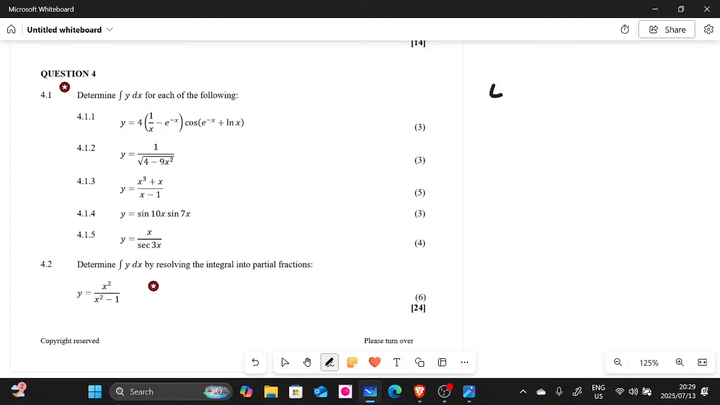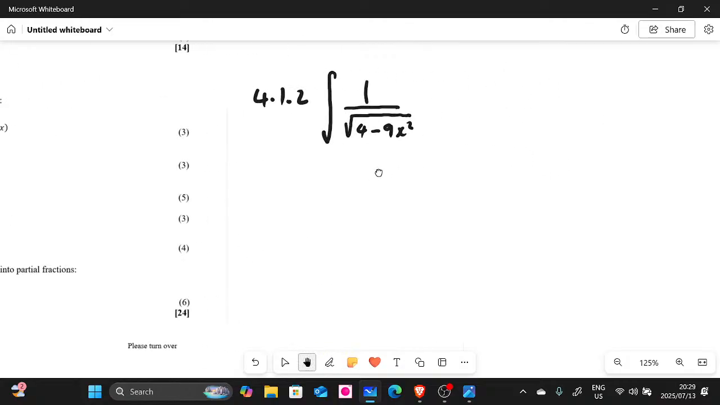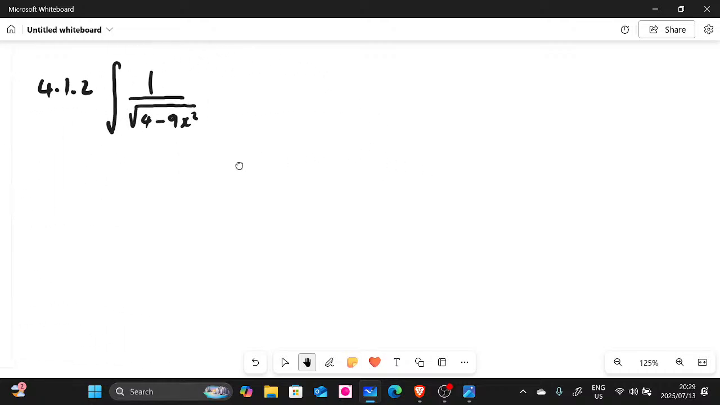So let's look at 4.1.2. There we go. We have 1 over root of 4 minus 9x squared. Let me just create more space here so that we can solve this one. Guys, the minute you start to see something of this sort, where you have 1 over and the root, and you have x squared here, mostly when you have x squared, chances are this is a substitution.